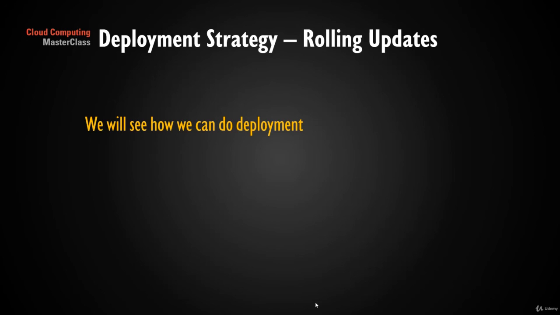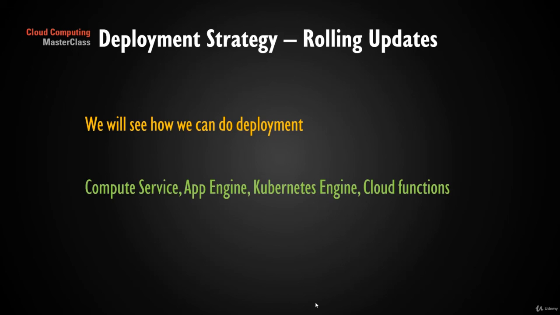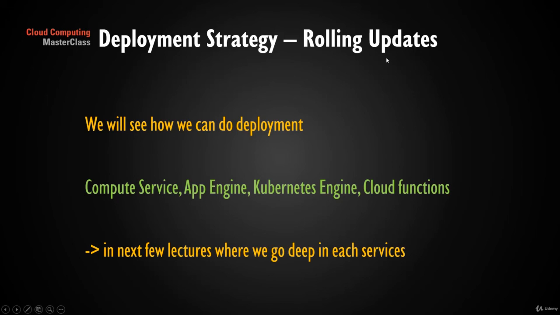So all these 4 or 5 strategies, we are going to see in Compute Engine, App Engine, and Kubernetes Engine. Cloud Function is not that much impacted by these, because it is a one-off backend service based on events, and if the event is not there, it is not running, so you can just replace it. We are going to see rolling updates in App Engine and Kubernetes Engine in subsequent lectures. Not only rolling updates, but traffic splitting and all that, in the detailed sections.